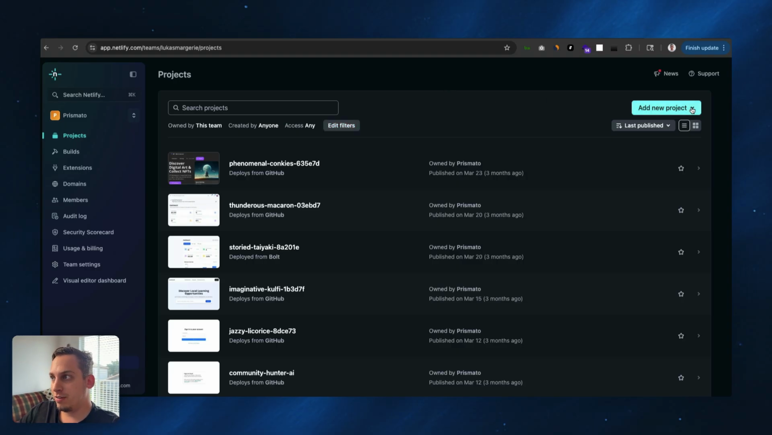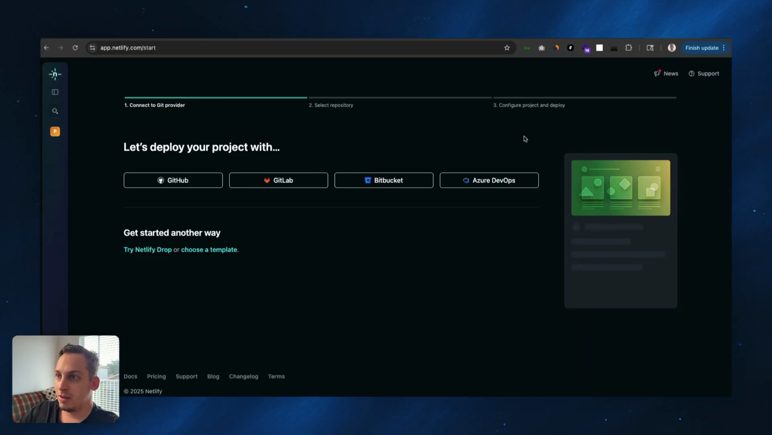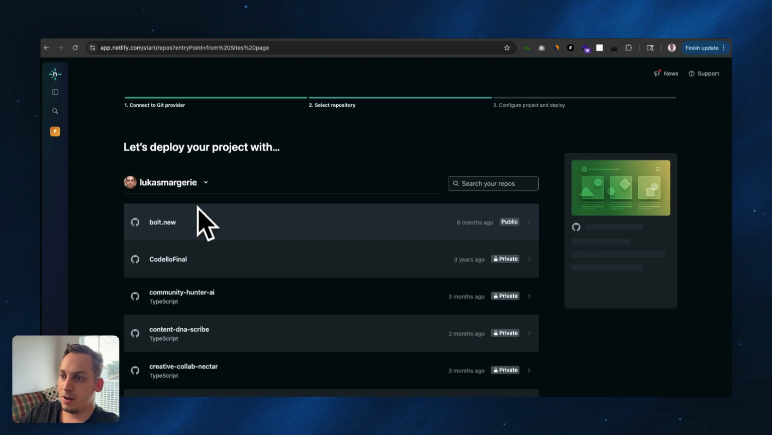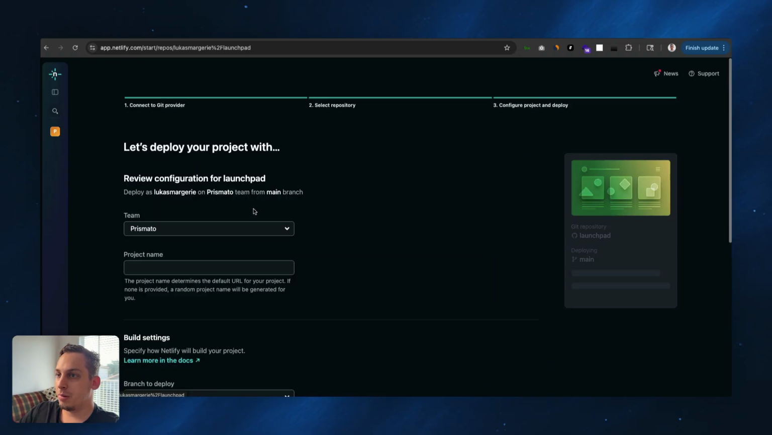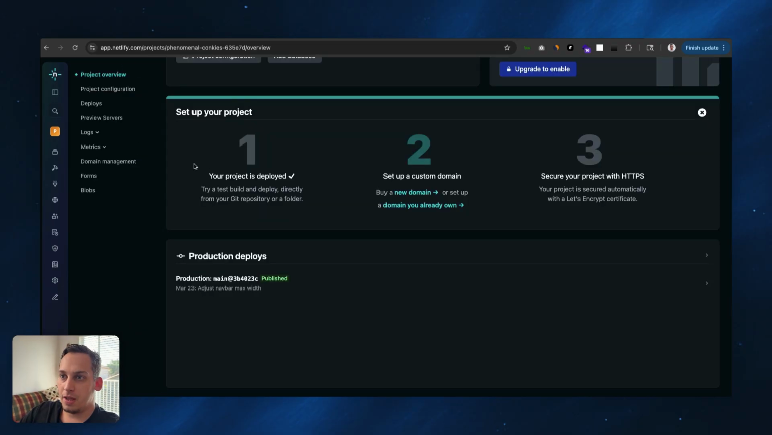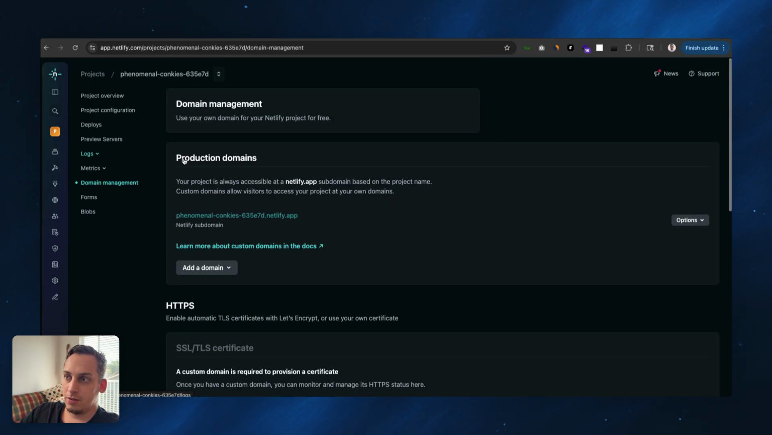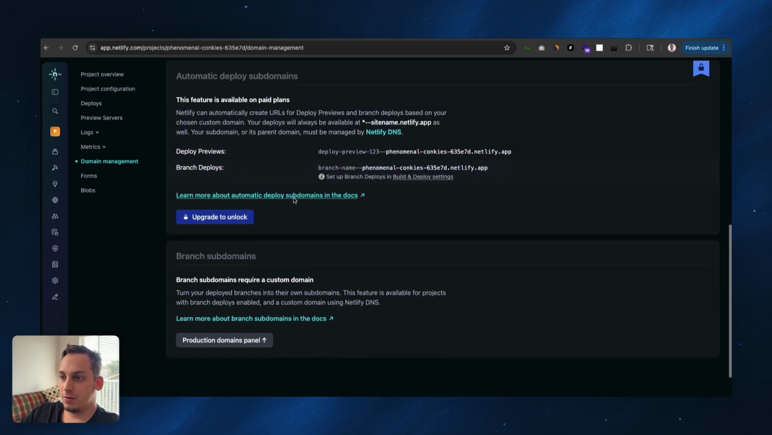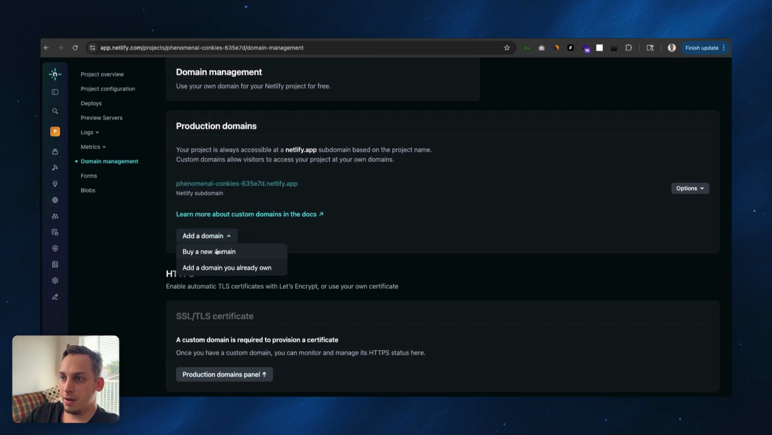And then you can add a new project, right? You can import an existing project from GitHub. You can choose your GitHub account, in my case, it's this one. Then you can scroll down to Launchpad, for example, and then just go ahead and deploy Launchpad. Then, for example, this might be your project overview over here. Once you go down here to domain management, it's going to give you this test domain that you can just open and it works. But you can go down here, add domain, right? Buy a domain or add a domain that you already own from Namecheap or GoDaddy, put it there and host your site.